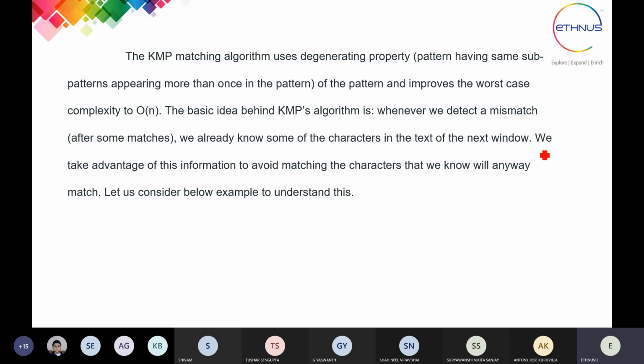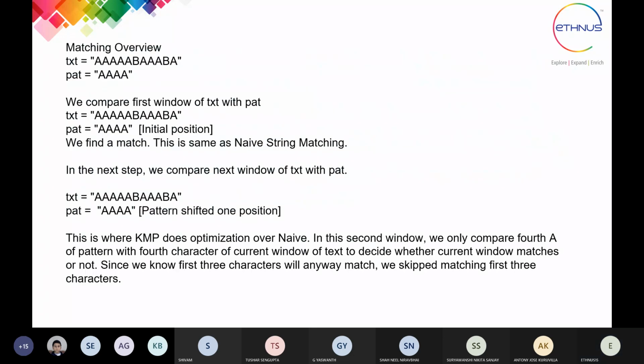So in this example, this is the text given over here, and the pattern they have given is this. Now this pattern is matched with the first location. Start with the first location, you will get the pattern.